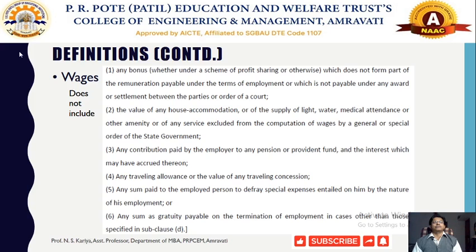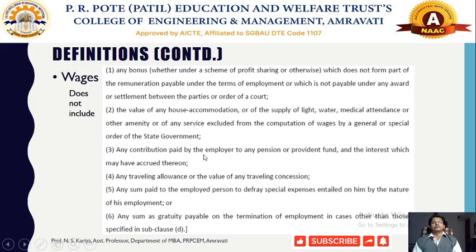Any form of value of any house accommodation, supply of light, water, medical attendance, or any other amenity or service is excluded from the computation of wages. So any worker who receives HRA, or expenses such as electricity expenses, water expenses, medical expenses, which have been covered in wages, but it does not directly come under the defined definition of wages.